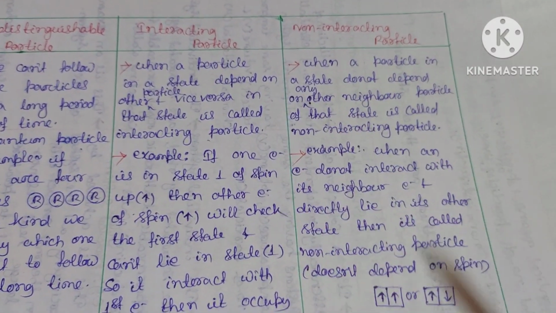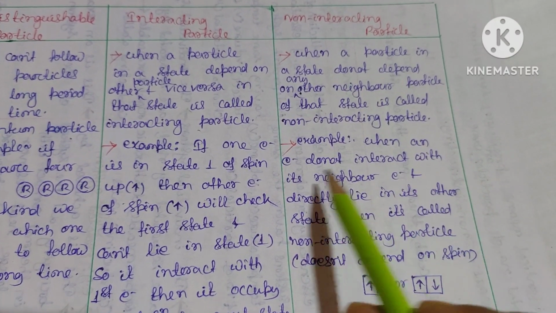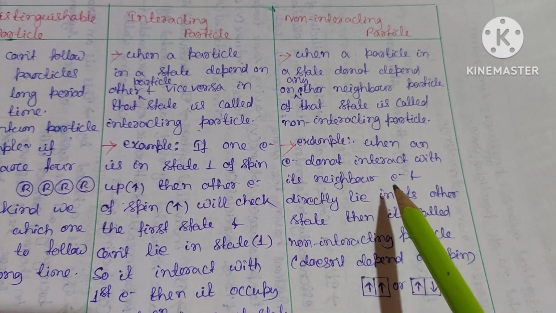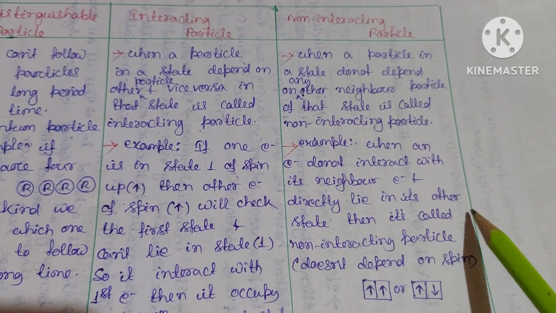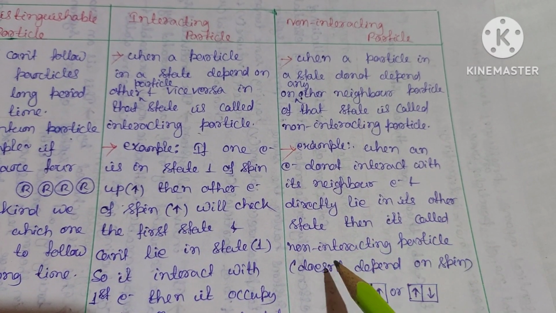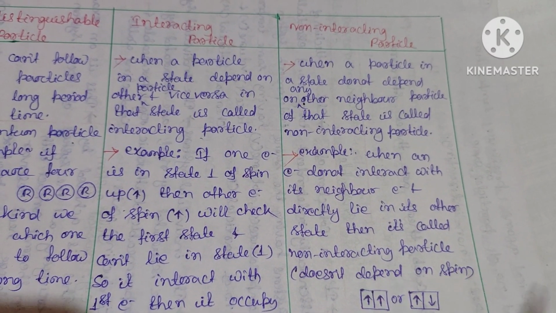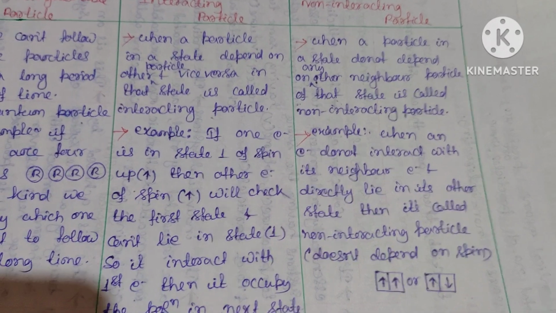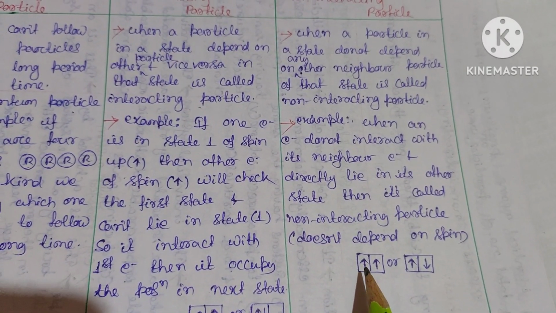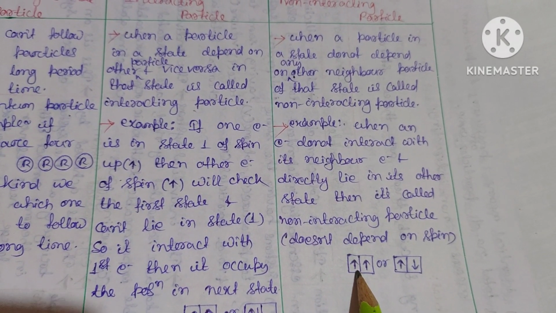Then next comes the non-interacting particle. Here the particle will not interact. When an electron does not interact with its neighboring electron and directly lies in another state, it is called a non-interacting particle. It doesn't depend on the spin. Suppose one electron lies in state 1.